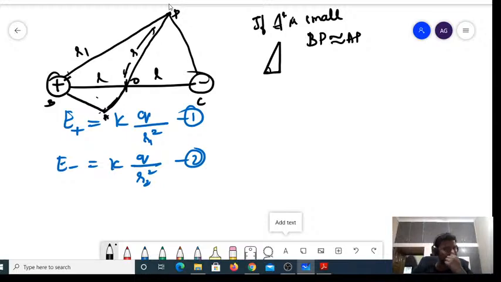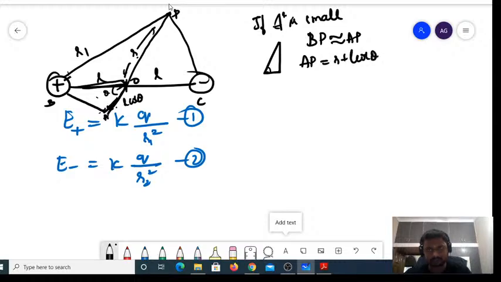Let us see now. This L is acting at an angle theta. So this must be L cos theta, and in this direction it must be L sin theta. If this is L cos theta, and this is R, then the total distance AP would be equal to R plus L cos theta.